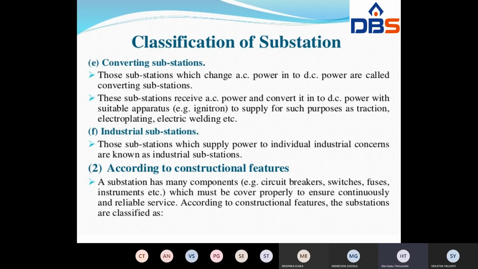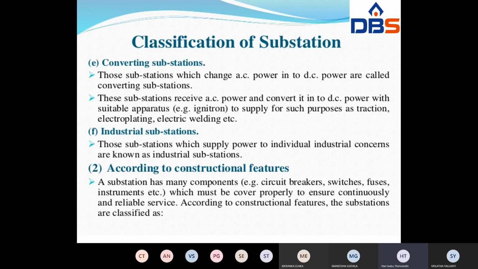Next, converting substations. These are those substations which change the AC power to DC power. At that time, the substations are used for converting AC to DC. This is useful for special purposes such as battery charging and electric braking, right?